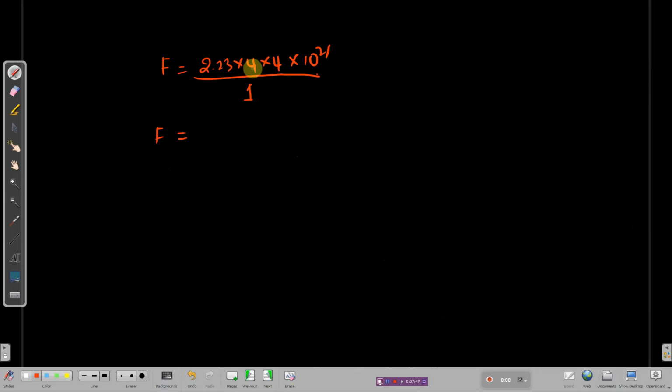Multiply 4 into 4, it will be 16, and then multiply 2.23 into 16. Let me do that, 16 into 2.23. Let me use a different color. 3 6s are 18, 1 carry. 3 1s are 3 plus 1, 4. Then I have 2, 2 6s are 12, 1 carry. 2 1s are 2 plus 1, 3.